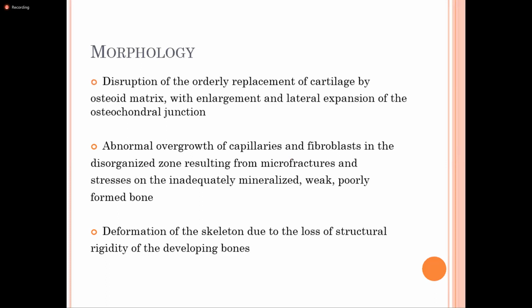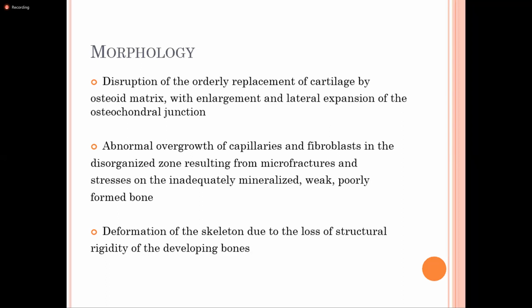Similarly, what happens is that there is the lateral expansion of the osteochondral junction as well. Okay, because the replacement of the cartilage by the osteoid matrix is disrupted. At first, the cartilage should be replaced by the osteoid. Okay, but that is disrupted.